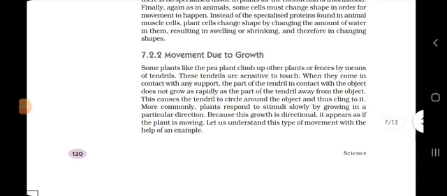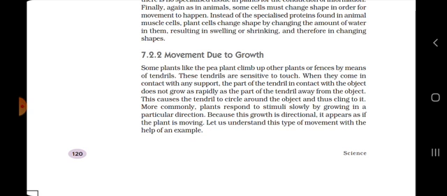So today we will start a new topic, and that is known as movement due to growth. As we have seen, some plants like the pea plant climb up other plants or fences by means of tendrils. What are tendrils? Tendrils are long wiry structures grown in plants which are used for climbing on a fence, wall or other plants. They are known as tendrils.